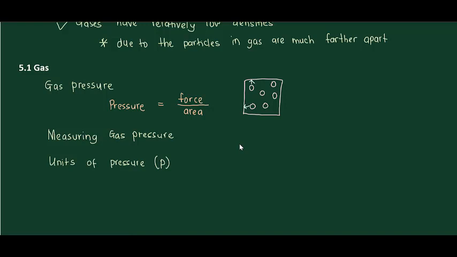There are two methods that can be used to measure gas pressure. The first one is the barometer. A barometer is used to measure atmospheric pressure. And the second one is the manometer. Manometers are devices used to measure the pressure of a gas in an experiment. Pressure results from a force exerted on an area. The SI unit for force is the Newton, and the area is in meter squared. So the SI unit of pressure is the Pascal, where 1 Pascal is equal to 1 Newton per meter squared.